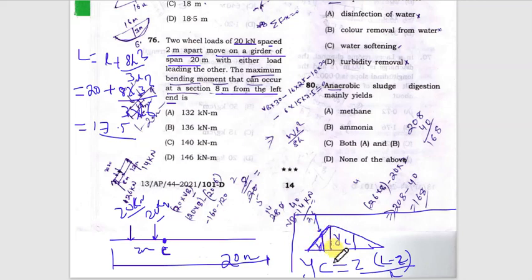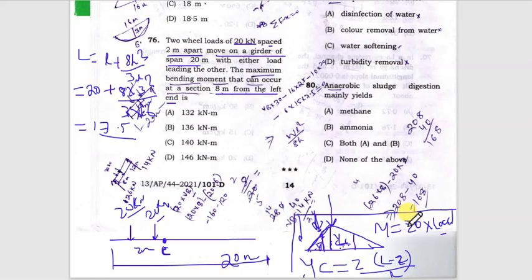After that, whenever you place the loads, what is the procedure? First of all, you will place the first loading at this point and all the loading behind this, and calculate this Y value, and then calculate the bending moment. Bending moment is nothing but the summation of the ordinate multiplied by the load. The corresponding ordinate multiplied by the load. The ordinate is what we have calculated, and the load is the load given in the question. So the bending moment will be the summation of all the ordinates multiplied by the loads.